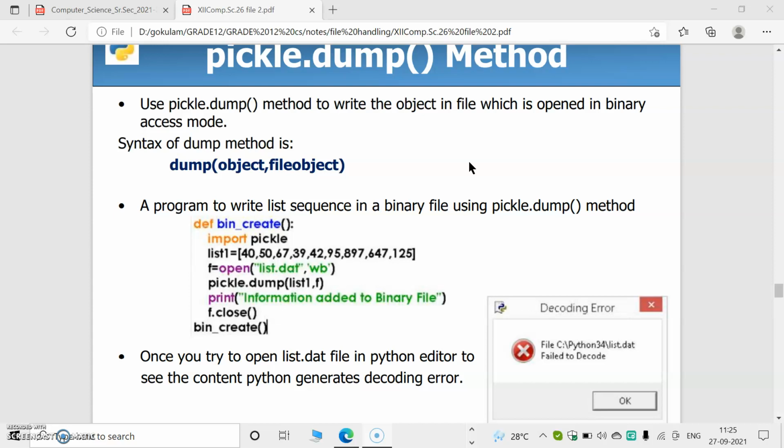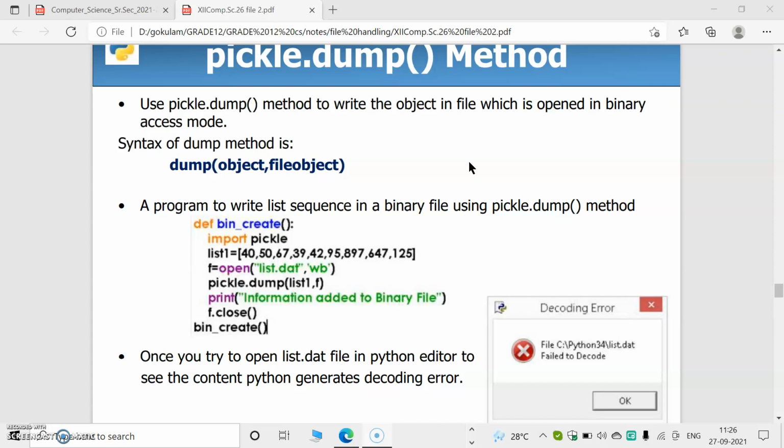Dump is used to write data into the binary file. If there is a file, the data given by the user is written to it; if there is no file, a new file is created. That is the dump method.